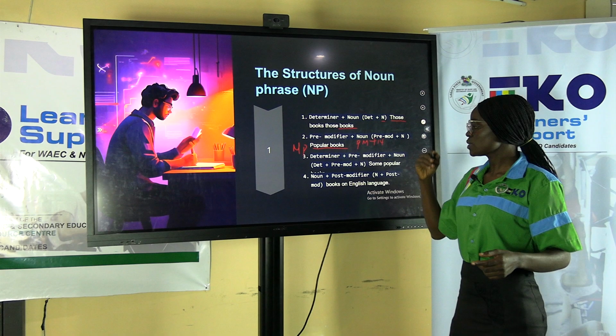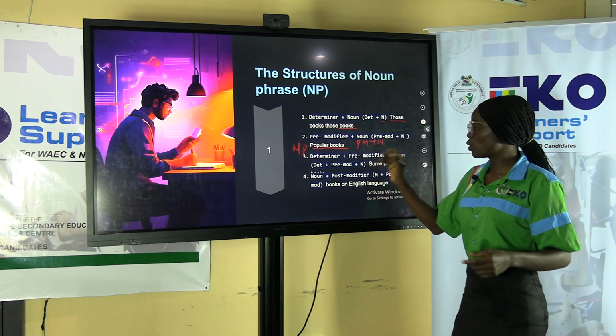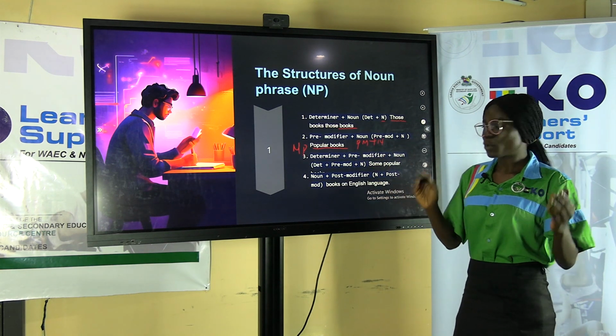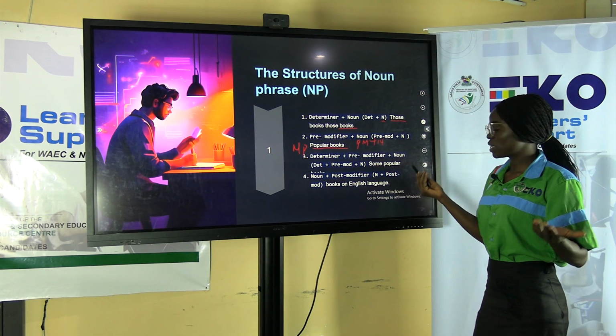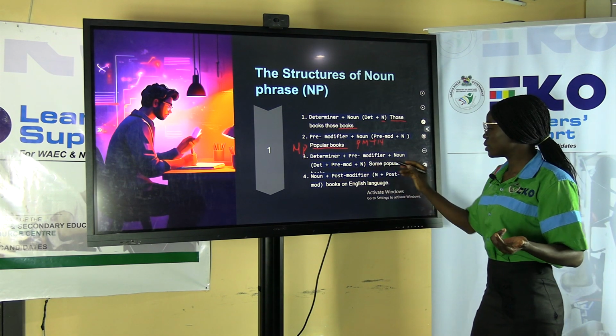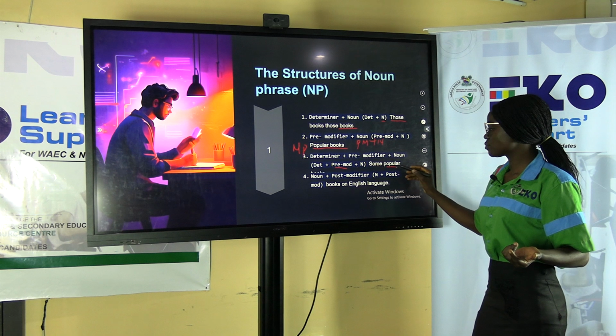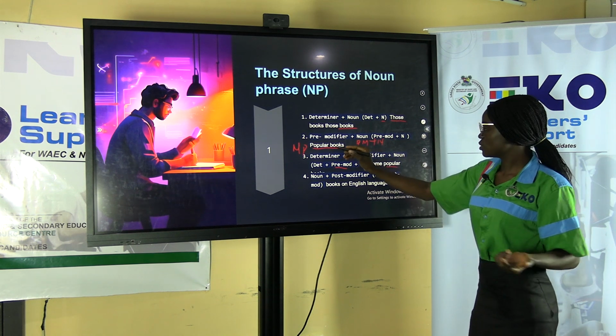NP. Then we have determinant plus pre-modifier plus noun. Determinant, I told you this, that, the, all these are examples of determinants. So some is an example of a determinant. Pre-modifier, popular. Then what is the noun? We've been using books all this while.